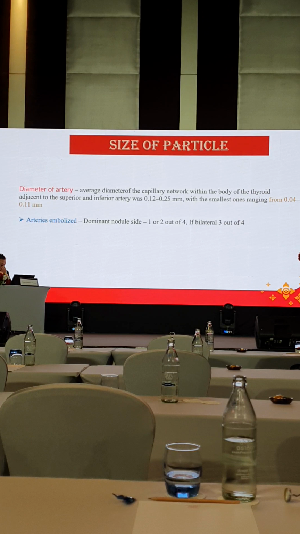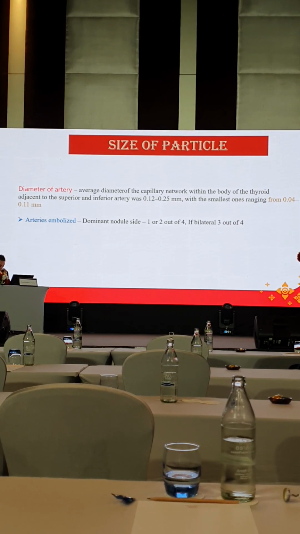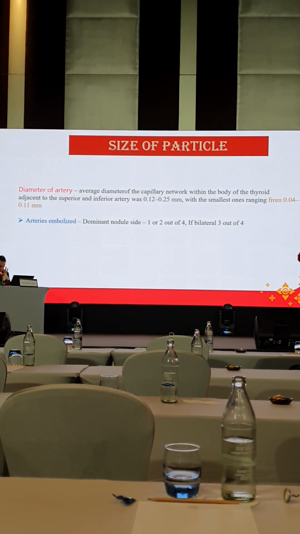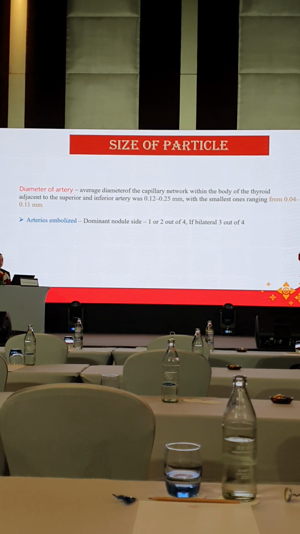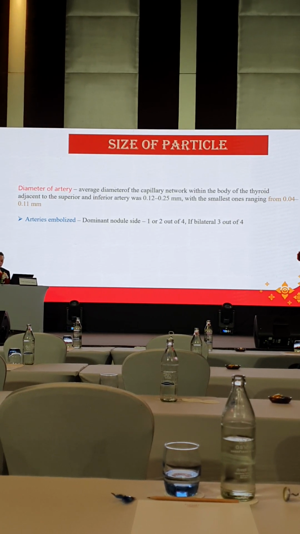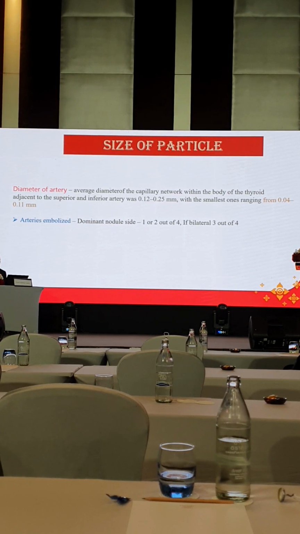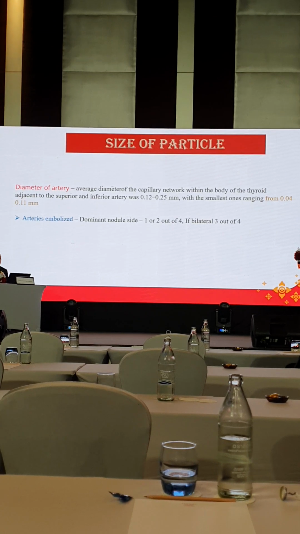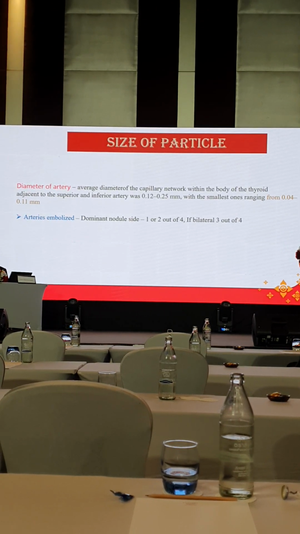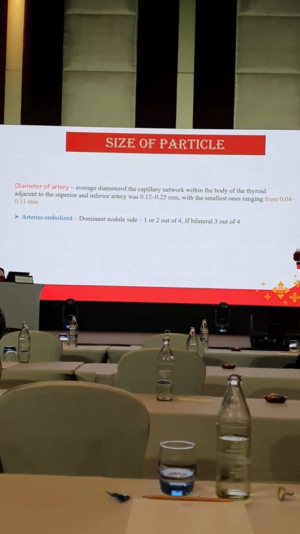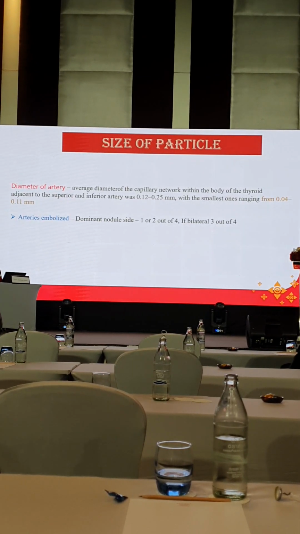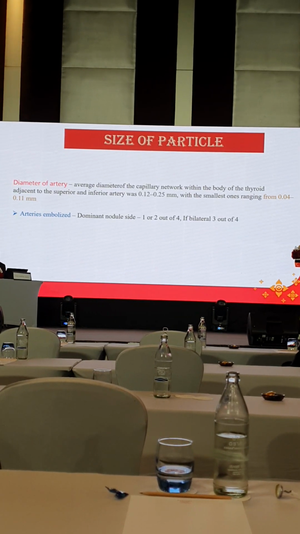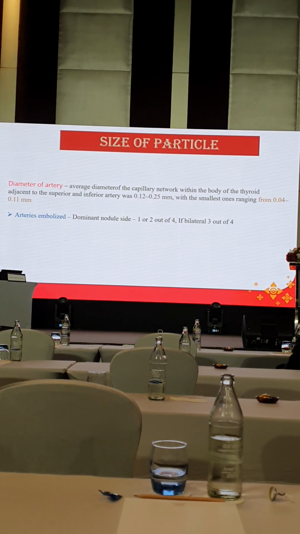So to choose which arteries have to be embolized, you have to see the anatomy based on the imaging, either ultrasound or CT. So let's say it is a one-sided, right-sided dominant nodule, so you have to embolize the right superior and the right inferior artery. If it is a multinodular goiter involving both lobes, you have to see on the imaging where the residual parenchyma is maximum. You have to save that artery, right? So you can embolize up to 3 arteries, and most of the time the one remaining artery is sufficient to keep the patient in the euthyroid status.